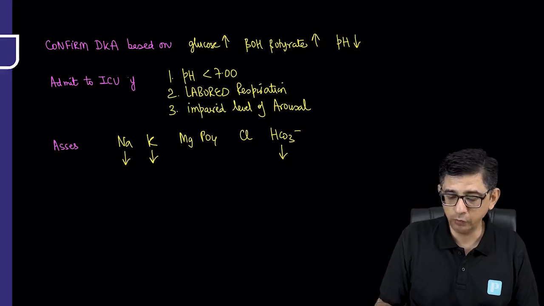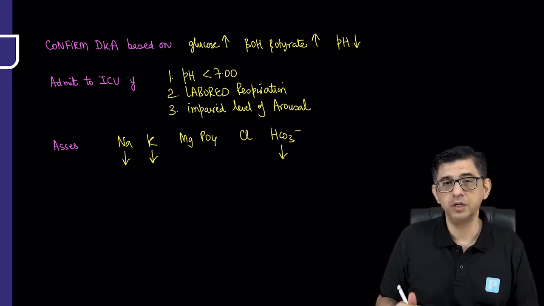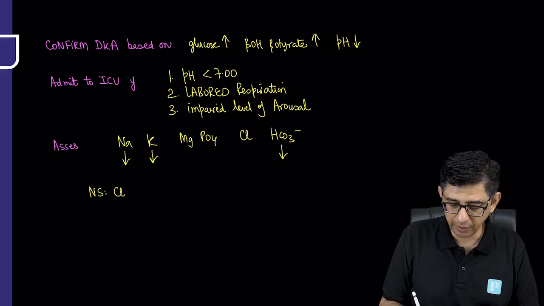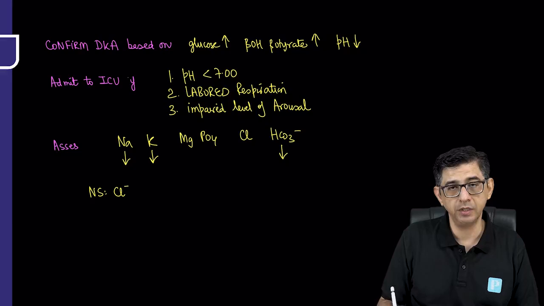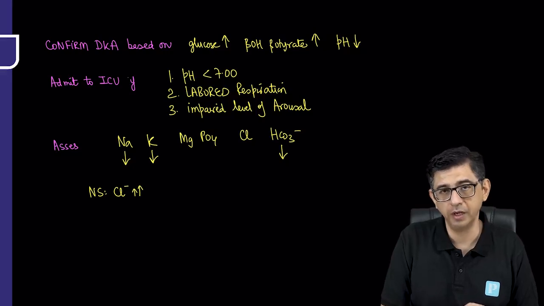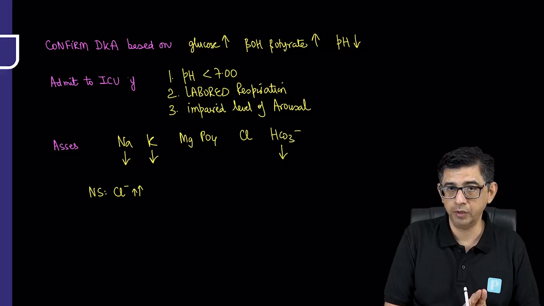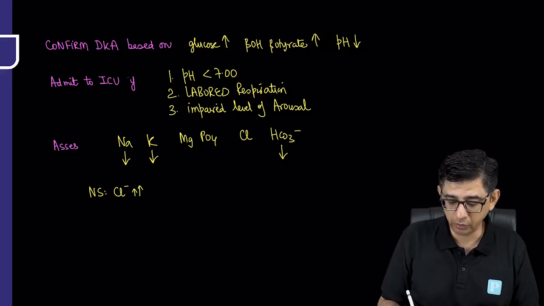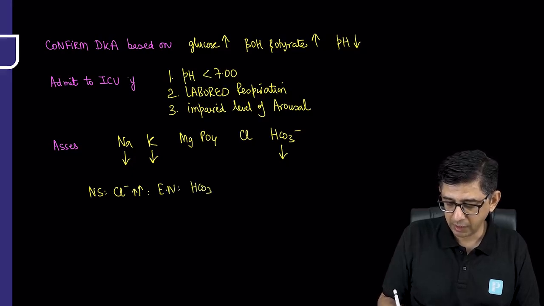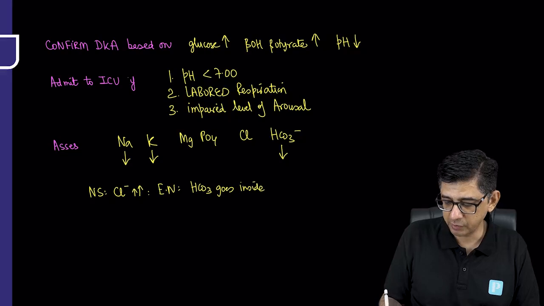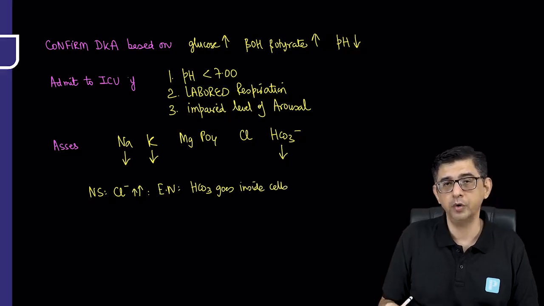When you give normal saline to your patient, normal saline means more chloride will come in. Whenever you give normal saline, you are administering chloride. And when you give chloride to the patient, the chloride values in the body will begin to rise because you're giving a substantial amount of normal saline. Now, if there are more negative charges in the blood, then to maintain electroneutrality, the bicarbonate will start going inside the cells. Because of this bicarbonate going inside the cells, I can say normal saline administration can cause development of hyperchloremic acidosis.